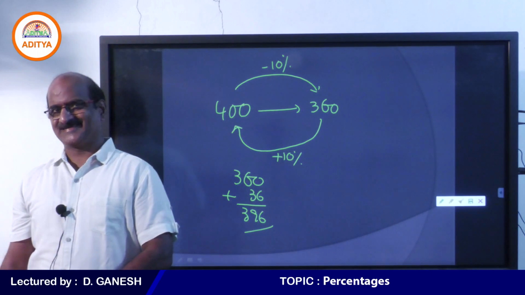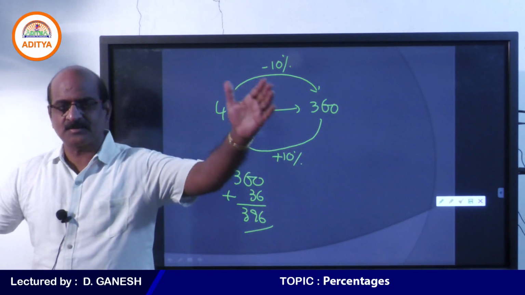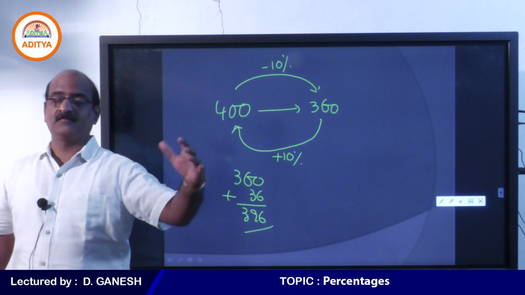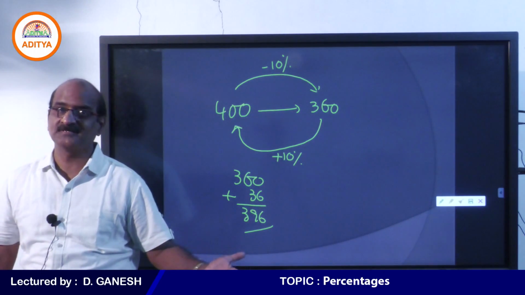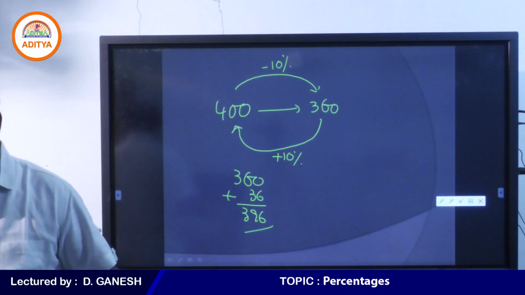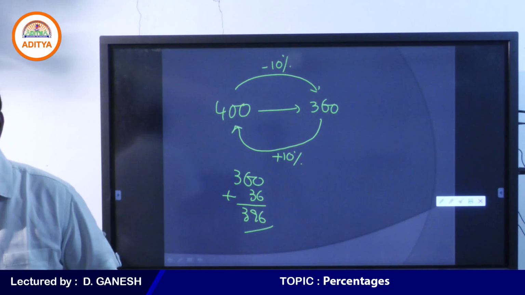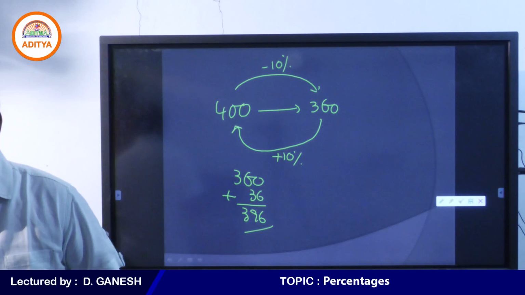I hope you understand this. Am I clear to you? So in the process of subtraction, yes, you might have done 10% less. But when you want to get back to 400, it is not enough to add 10%. Could you see this, my dear students? Am I clear to you, student? So which means to say that 10% is not enough, it should be more than 10%. But how much, we are not very clear about.